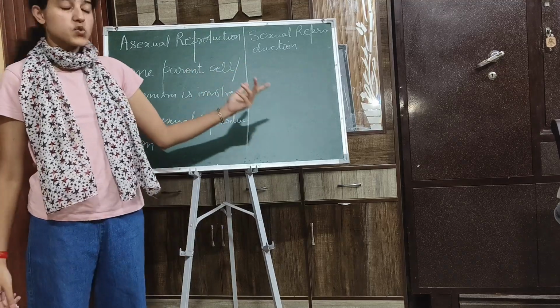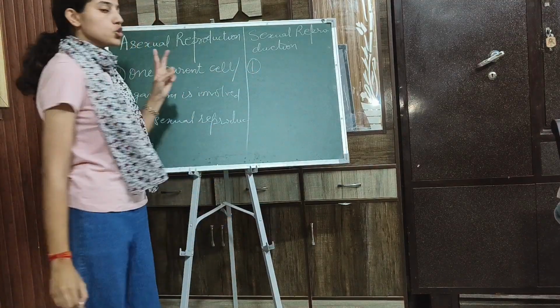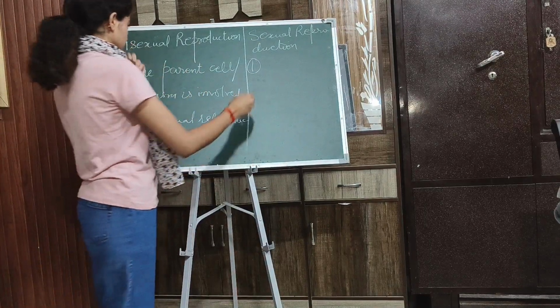But in case of sexual reproduction, two parent cells are involved or two organisms are involved.